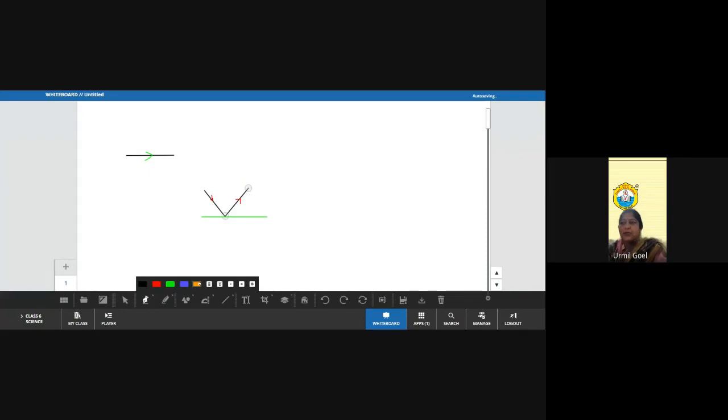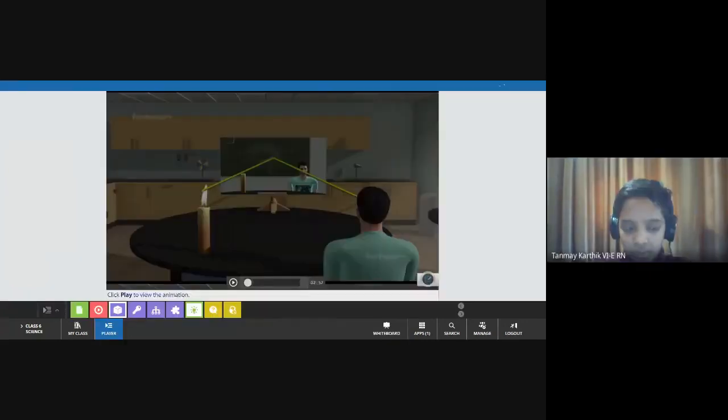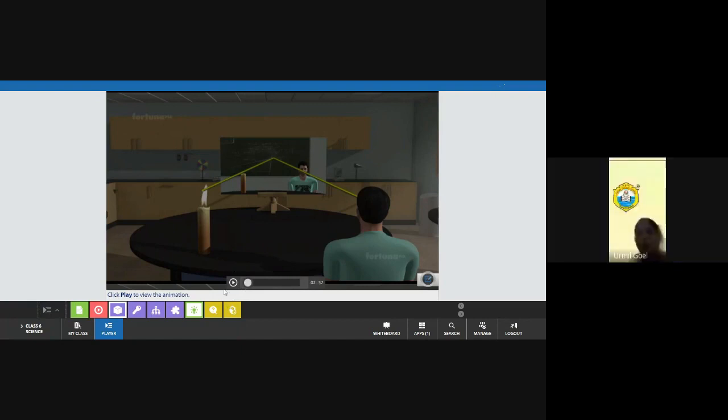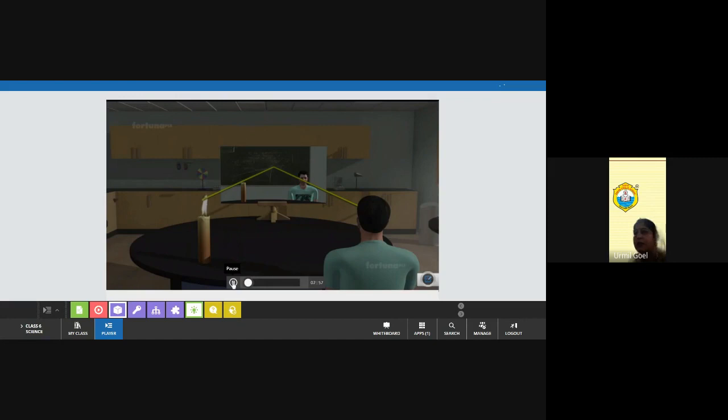Right? Yes. So now I'll show you this video on Tata Edge, so the concept will be more clear to you about reflection. Reflection of light.